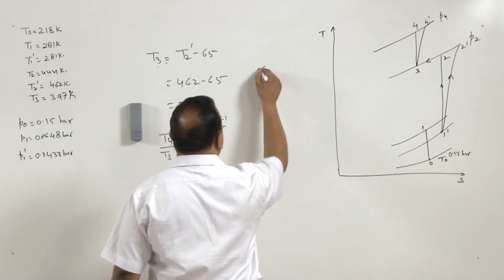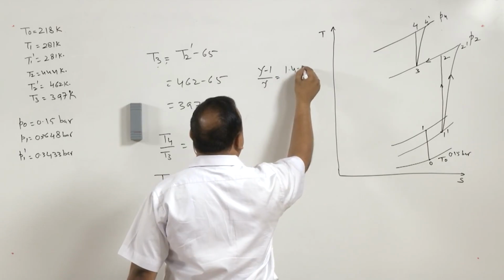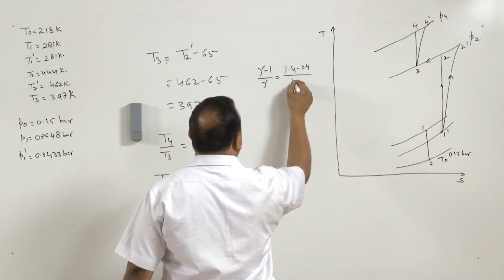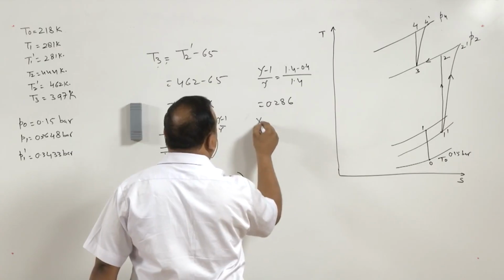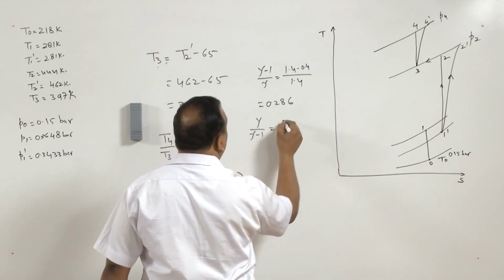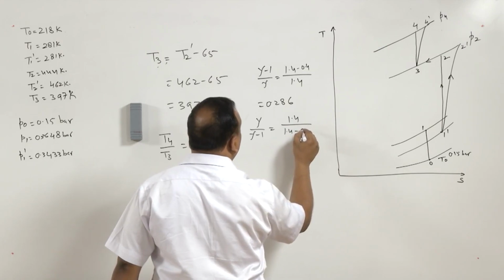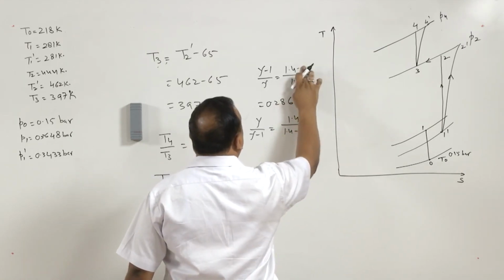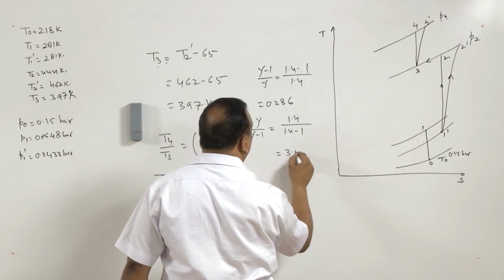So T4 is going to be equal to T3, we can take from here 397 into 1.3 raised to power gamma minus 1 by gamma, which is 1.4 minus 1 divided by 1.4, and it turns out to be 0.286, and gamma over gamma minus 1 is 1.4 divided by 1.4 minus 1, it turns out to be 3.5.